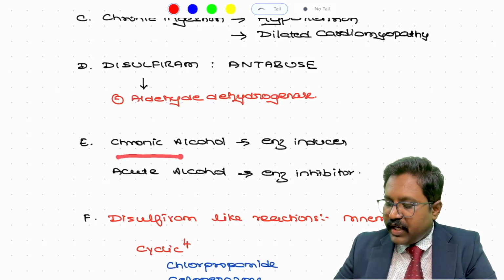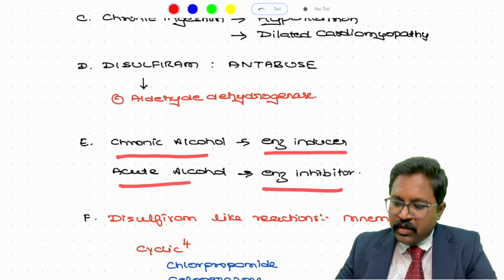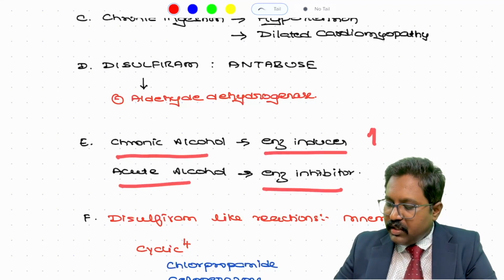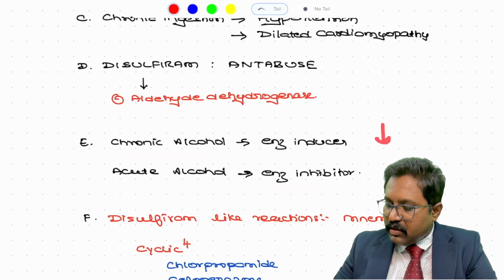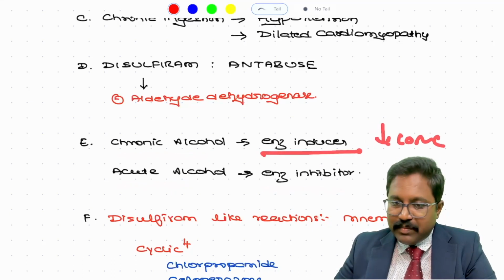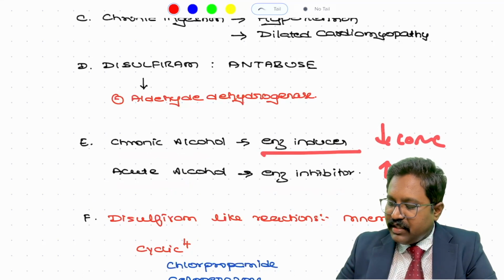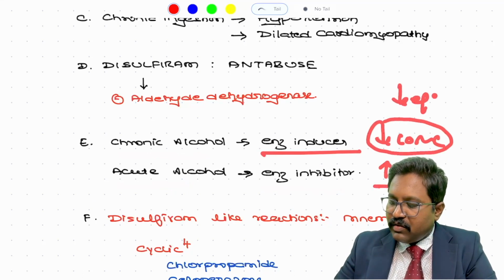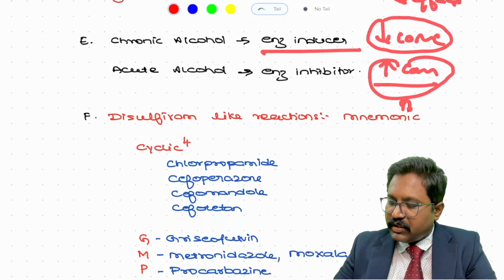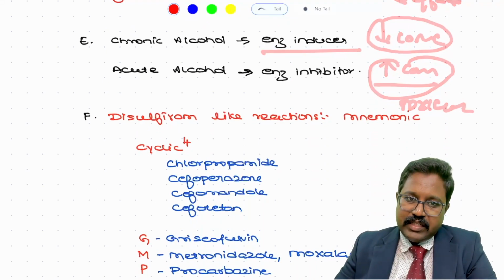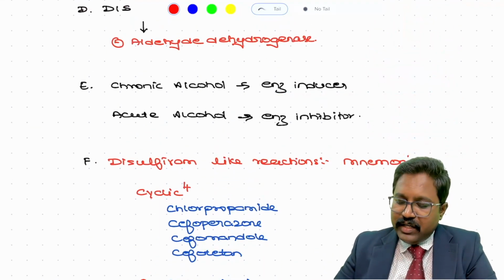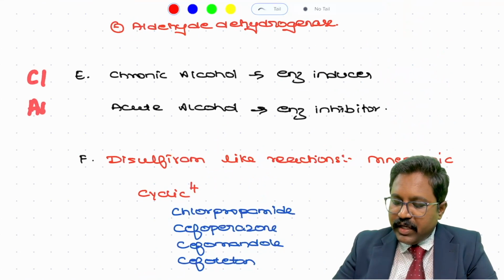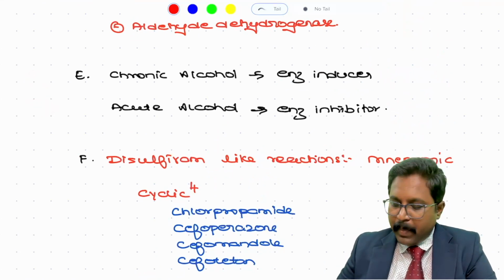So chronic alcoholism will induce and acute will inhibit. Here there is a decrease in concentration because of enzyme induction, leading to a decrease in the effect of the drug. Here there is an increase in concentration, leading to an increase in toxicity. So please remember, chronic will induce: CI and AE.